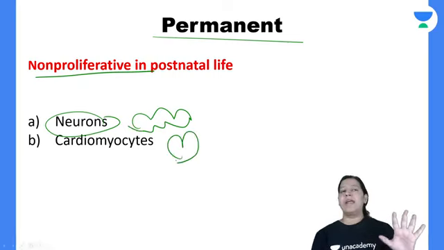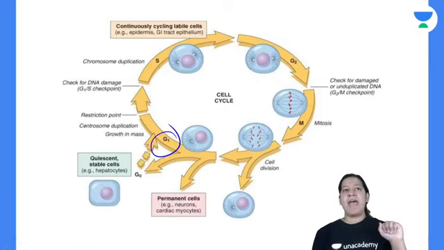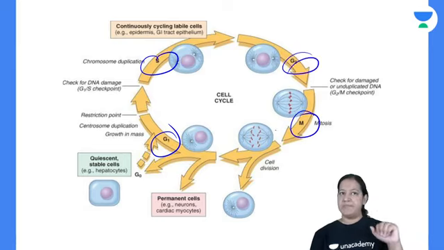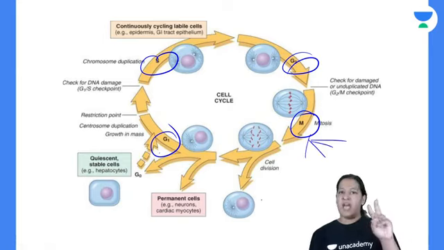So heart and brain, these are the two organs which have non-proliferative cells. Now in the cell cycle, we know there are four phases: G1, S, G2 and M. We know it, right? And M also has various types of subphases. Okay, so tell me the three types of cells.